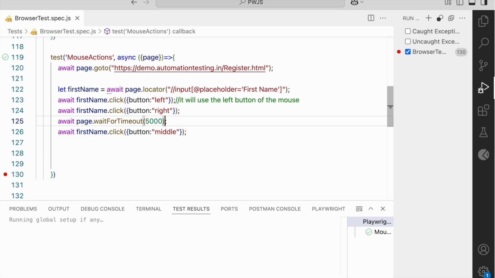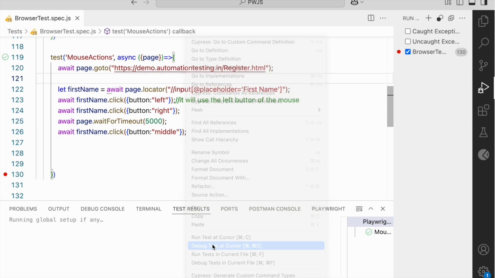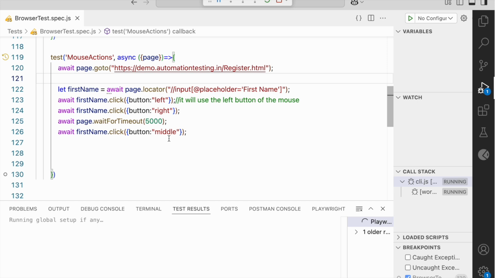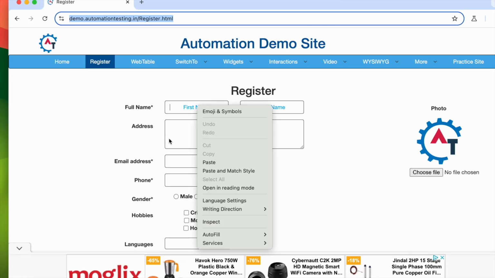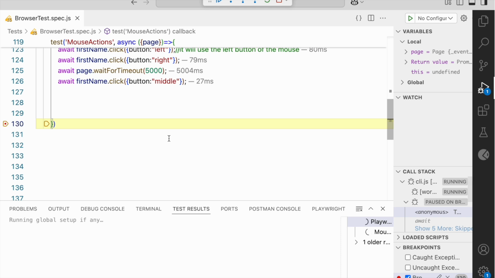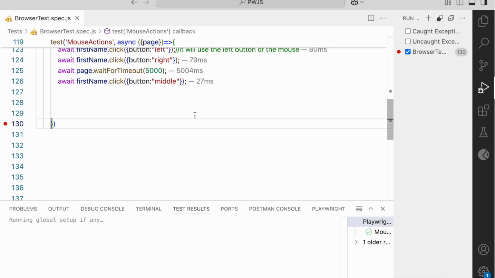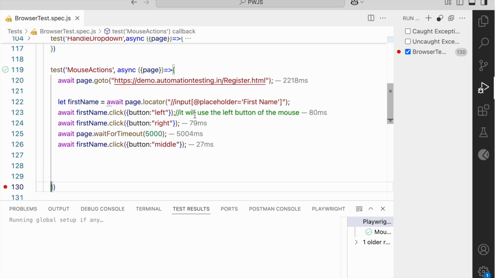We will discuss more about timeout in a later section. Let us see if this is working or not. You can see it clicked on the right click, then it waits for 5 seconds and then it clicks on the middle button of the mouse. So this is how we can perform different actions on the mouse.